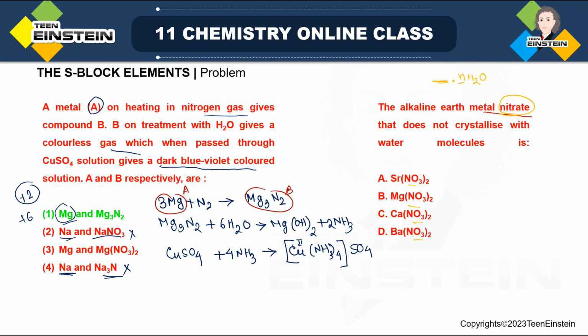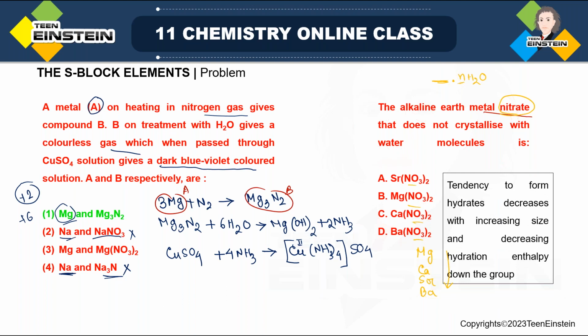And if we arrange them down the group, first we have beryllium, but beryllium here we do not have. So I am writing starting with Mg, then Ca, then Sr, and then Ba. So we are moving down the group. When we are moving down the group, this tendency of water molecules of crystallization, that is hydrate formation, is actually decreasing. So barium, which is at the last position down the group, should be the correct answer.